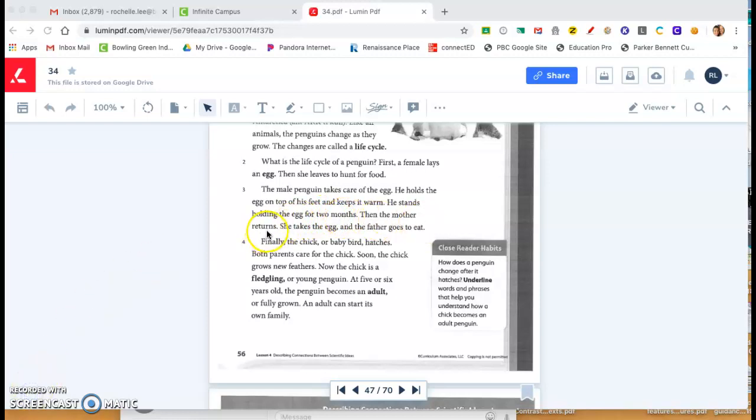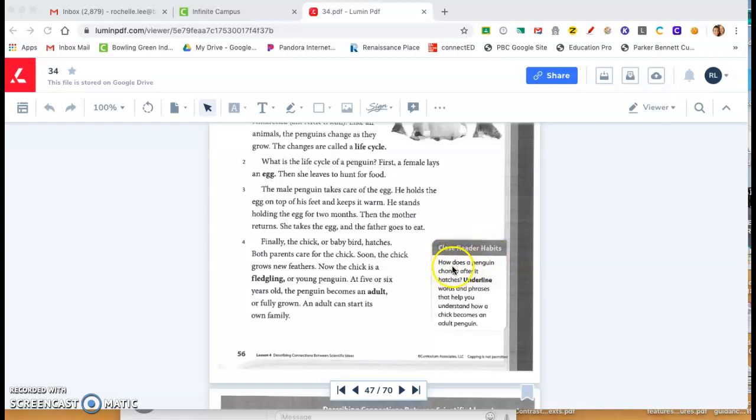Then the mother returns. She takes the egg, and the father goes to eat. Finally, the chick, or baby bird, hatches. Both parents care for the chick. Soon, the chick grows new feathers. Now the chick is a fledgling, or a young penguin. At 5 or 6 years old, the penguin becomes an adult, or fully grown. An adult can start its own family.